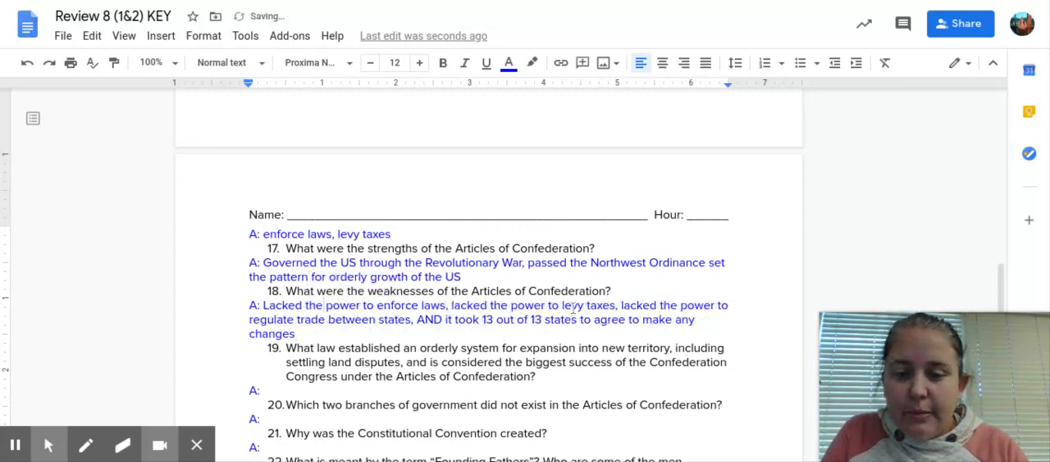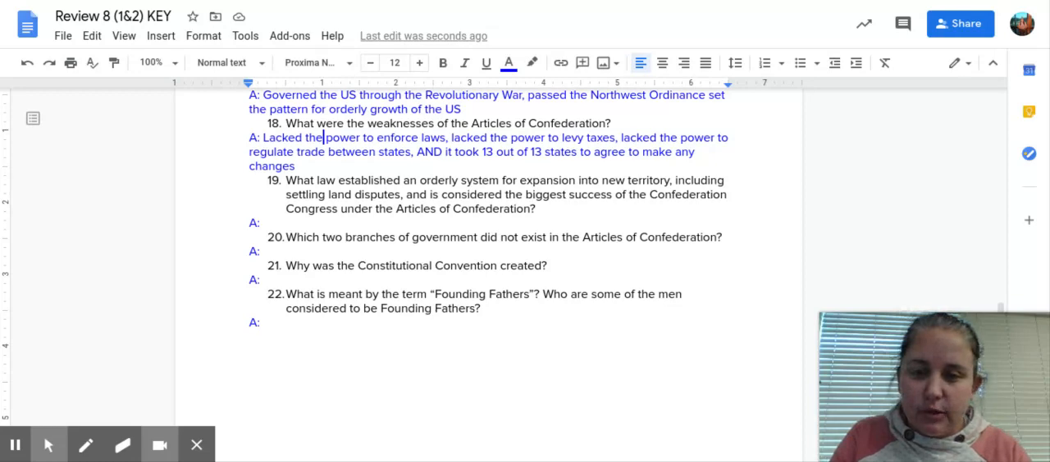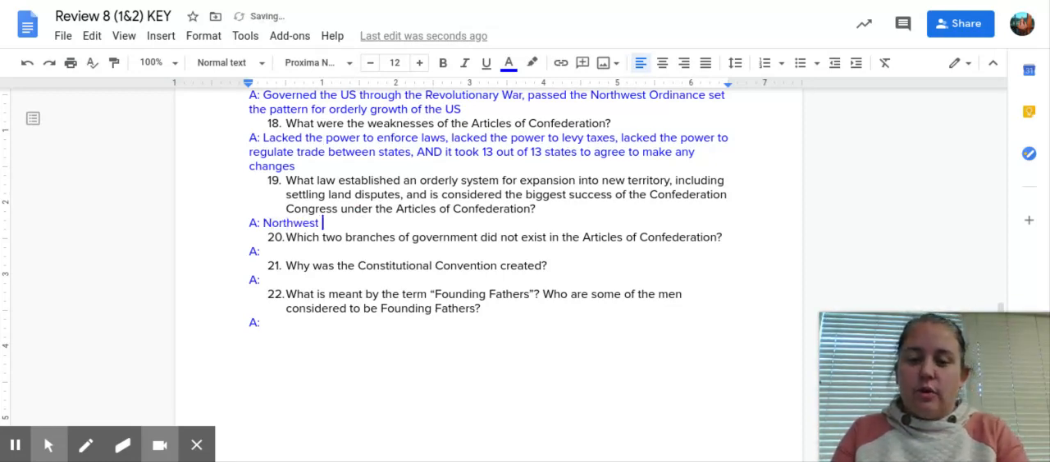All right, number 19. What law established an orderly system for expansion into new territory, including settling land disputes, and is considered the biggest success of the Confederation Congress under the Articles of Confederation? Well, if you haven't gotten it yet, because I've said it now several times, this law is called the Northwest Ordinance.